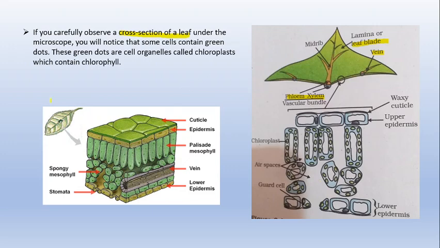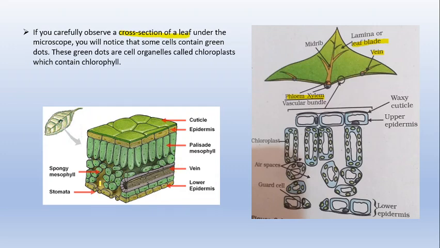You can see another diagram which I have taken from the internet. This is the uppermost waxy layer known as cuticle, and beneath the cuticle you have the epidermis, and beneath the epidermis you have two different types of mesophyll cells, which contain chloroplast. The longitudinal mesophyll cells are known as palisade mesophyll cells, and the oval mesophyll cells are known as spongy mesophyll cells, right?